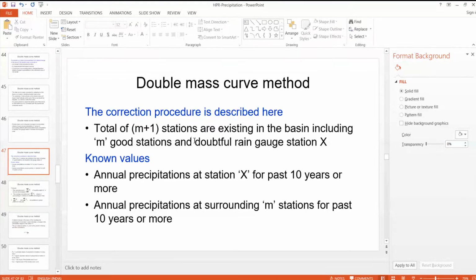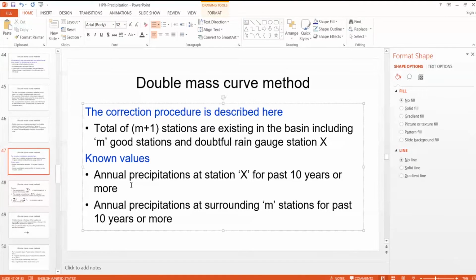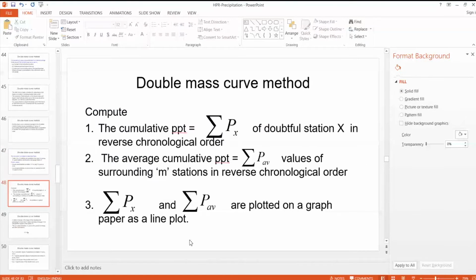Here it will explain better. Suppose there are m plus 1 stations: m good stations and one doubtful station, station X. The known values are the annual precipitations at station X for the past 10 years or more, and the annual precipitations at the surrounding m stations for the past 10 years or more. We calculate the cumulative precipitation, sigma Px, of station X in reverse chronological order.